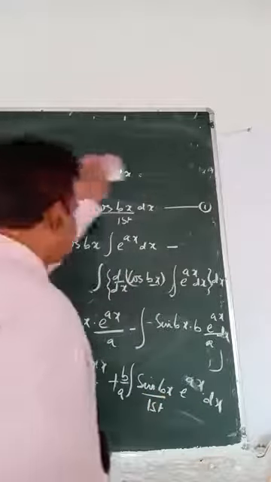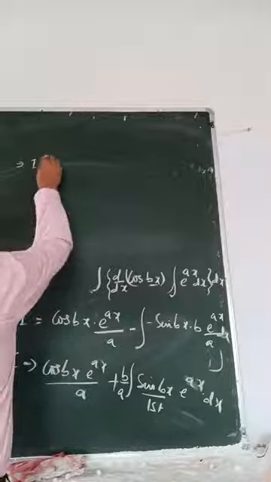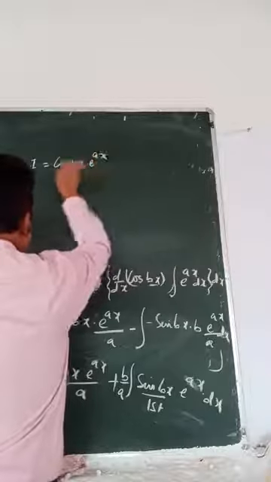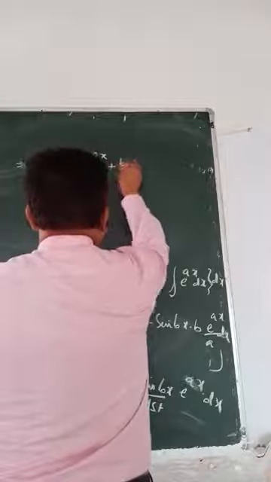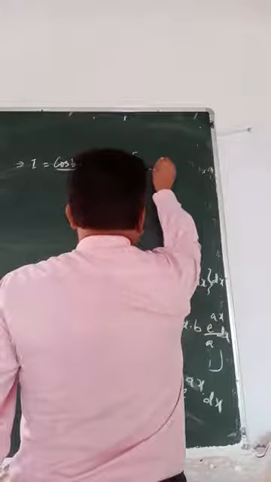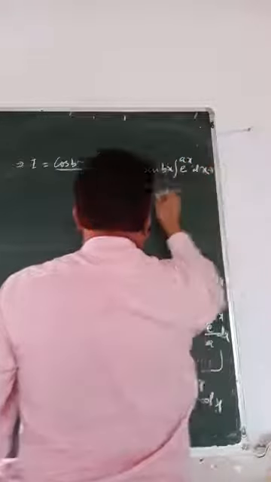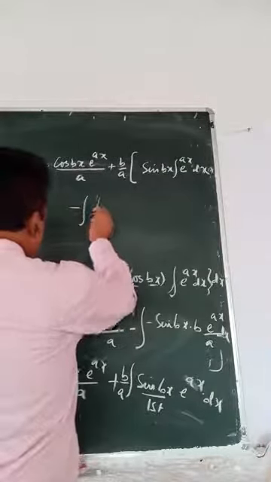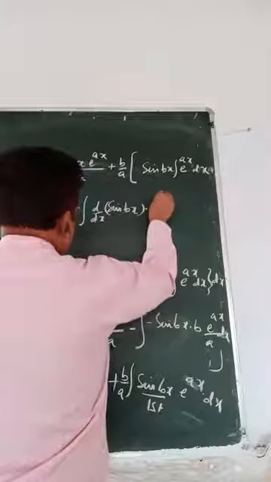So what will you get? I equals cos bx e to the power ax by a plus b by a, into first function sin bx, into integration of e to the power ax dx, minus integration of derivative of first into integration of second.